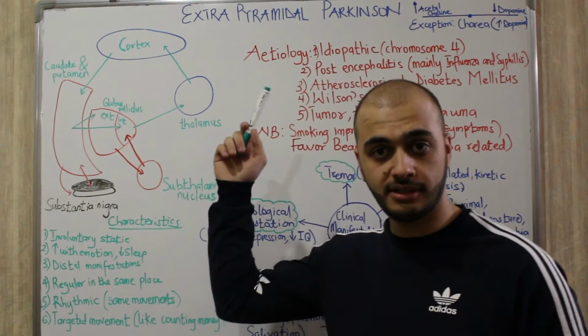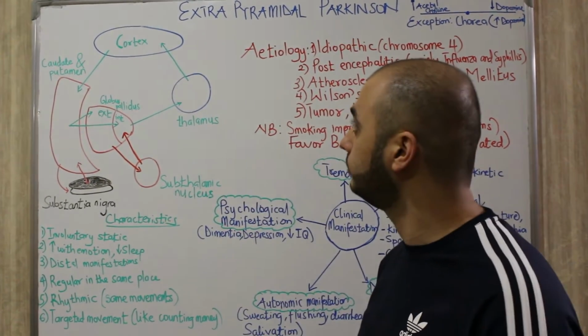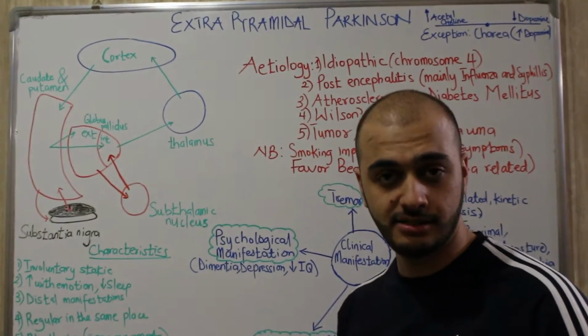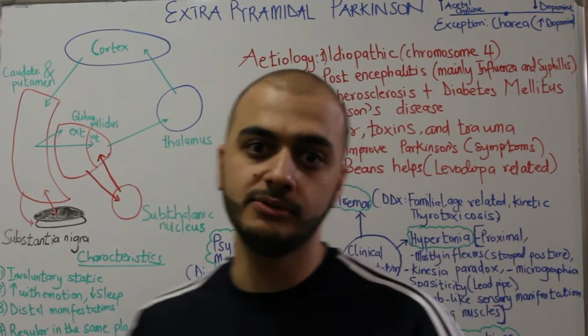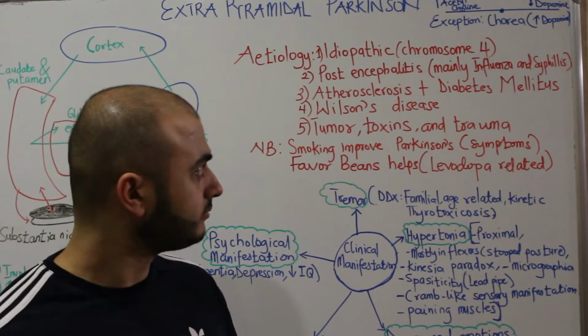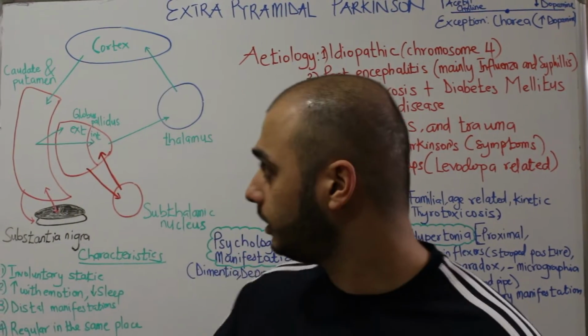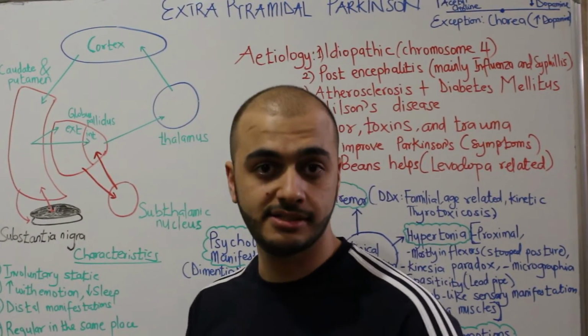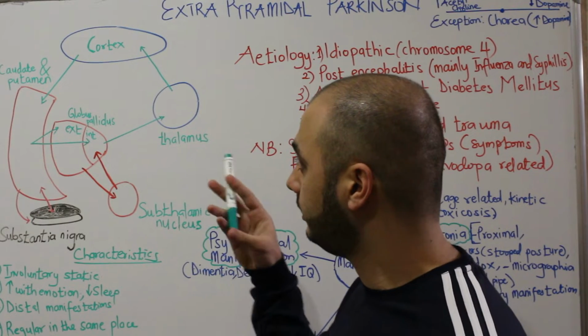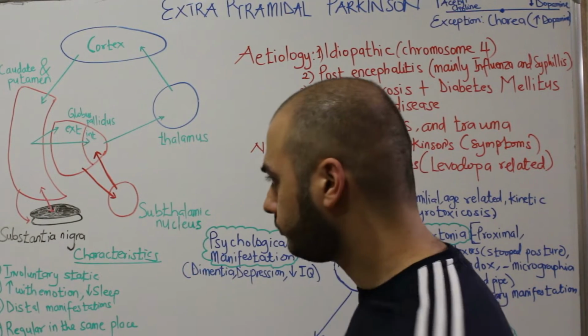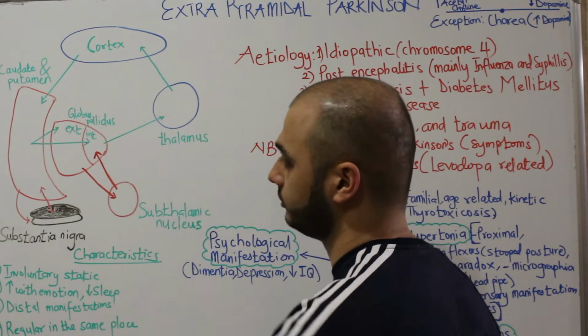Today we are starting a neurology topic, which is extra-pyramidal system diseases. Especially today we will emphasize Parkinson's disease. So first of all, what are extra-pyramidal diseases? They are diseases characterized by a lesion in the extra-pyramidal system, which includes some of these structures which are